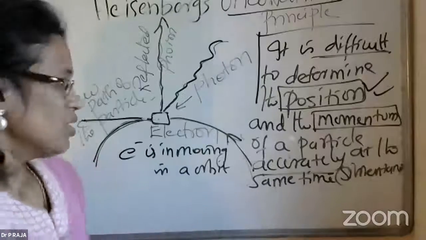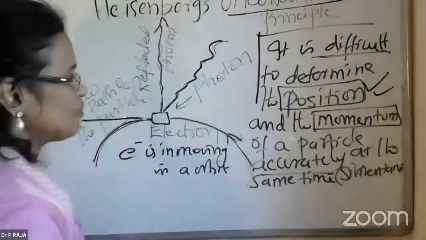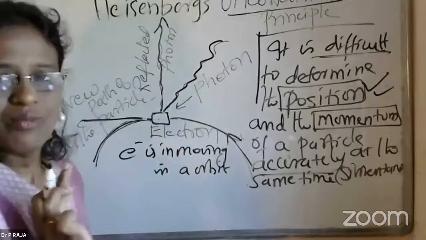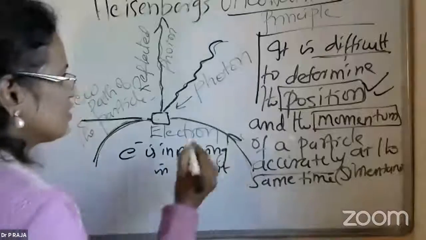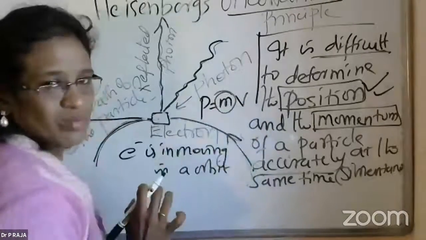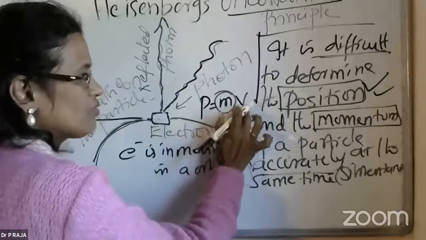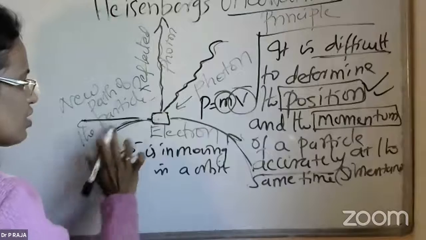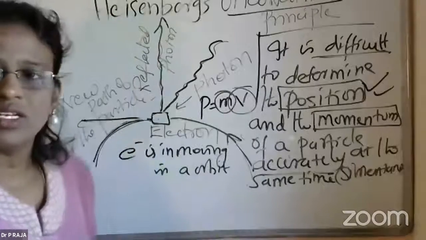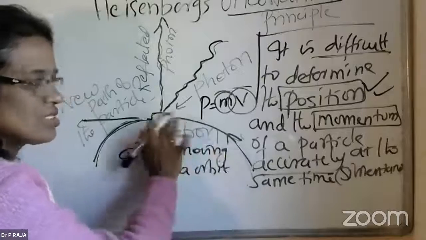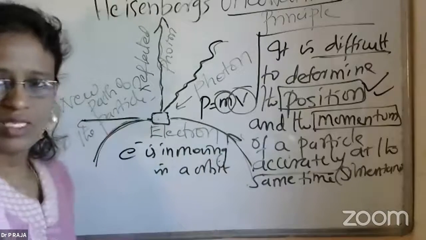So when I try to find the position, the electron was already moving with some momentum, and momentum includes mass into velocity. The mass of the electron will remain constant throughout, but the velocity will change, isn't it? So the velocity of the electron will definitely not be the same as it was before this point.